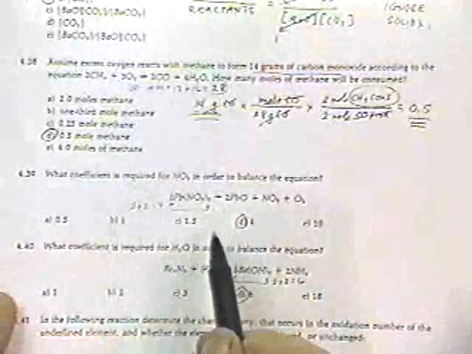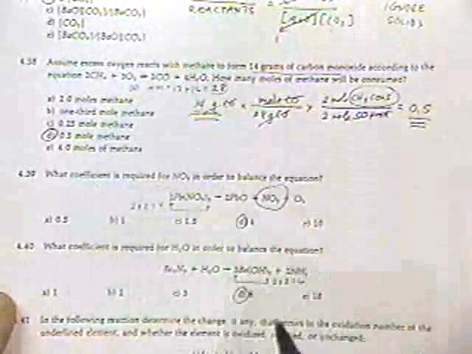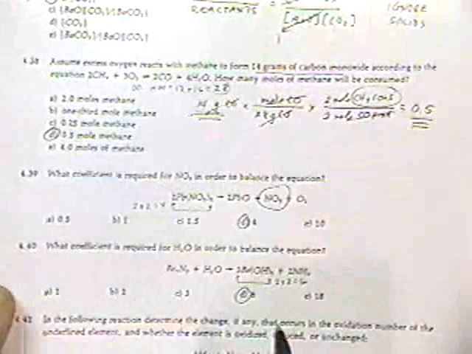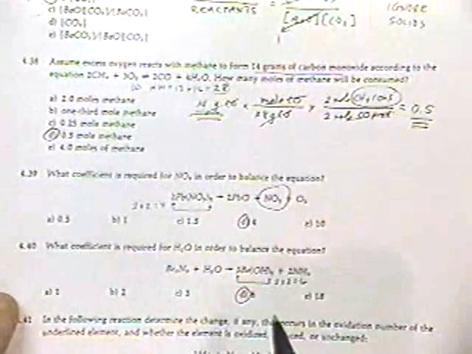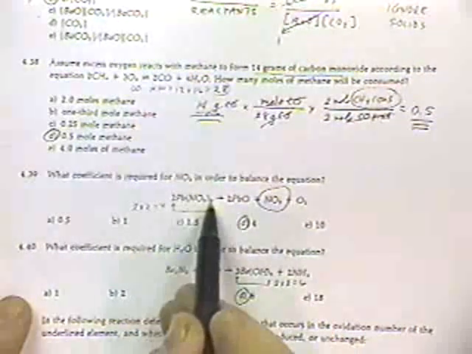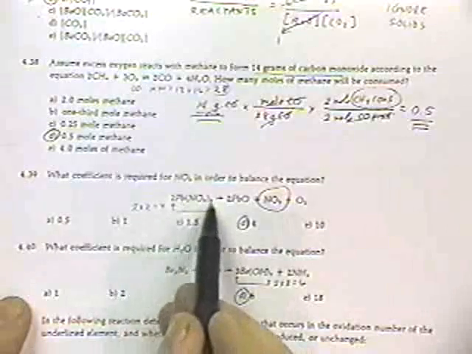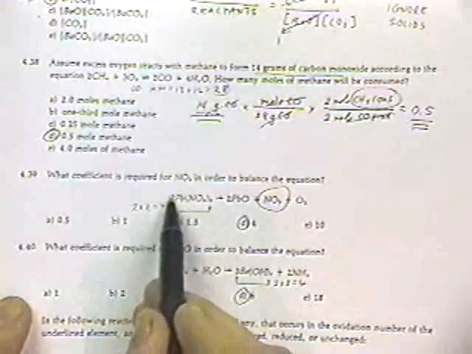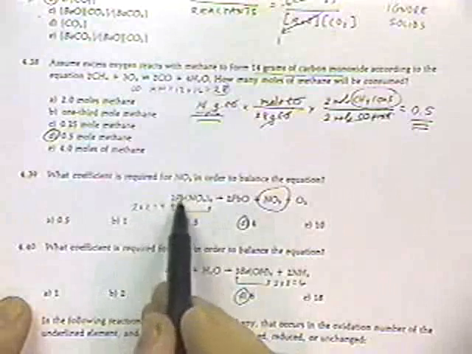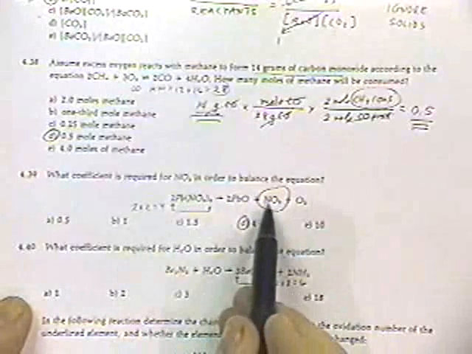Here we have an equation. The question is, what coefficient is required for this species in order to balance it? And this can be done by the guess and by golly method, really. We've got nitrate, we've got 2 nitrates, and then we've got 2 of those lead nitrates. So I've got 2 nitrogens times 2, so there's a total of 4 nitrogens on the left. I don't see nitrogen anywhere else, so that means I have to have 4 of these in order to get a balance.